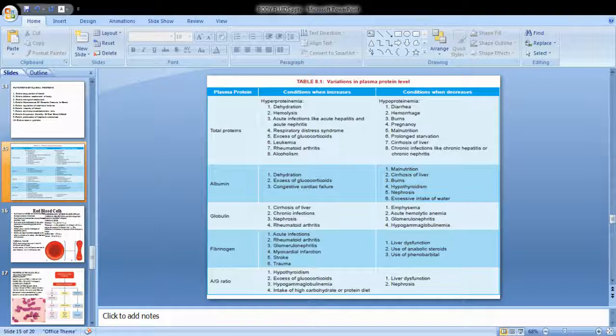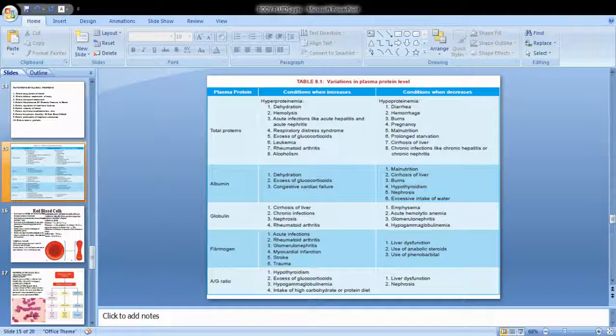When there are acute infections like hepatitis, nephritis, that is, affecting the liver and the kidney, then also the plasma protein level increases enormously. Then, when there is an excess of glucocorticoids, or respiratory distress syndrome, during leukemia, rheumatoid arthritis, alcoholism, all these conditions will lead to hyperproteinemia. Whereas in diarrhea, along with the loss of water, the protein also will be lost.